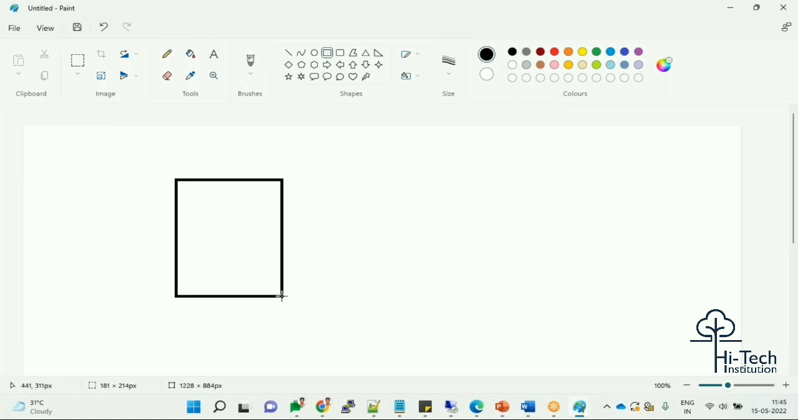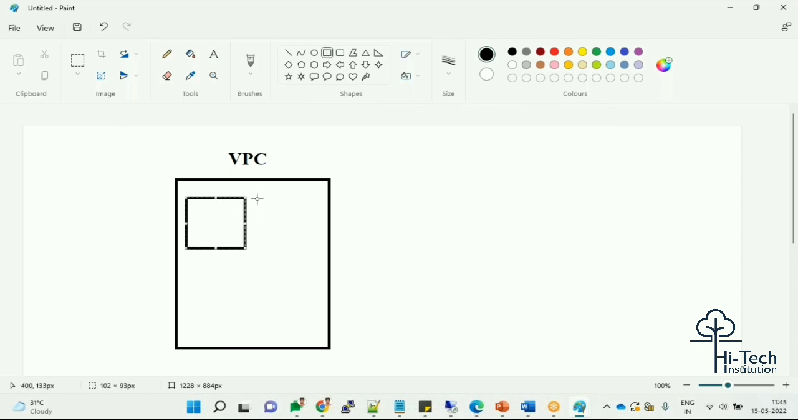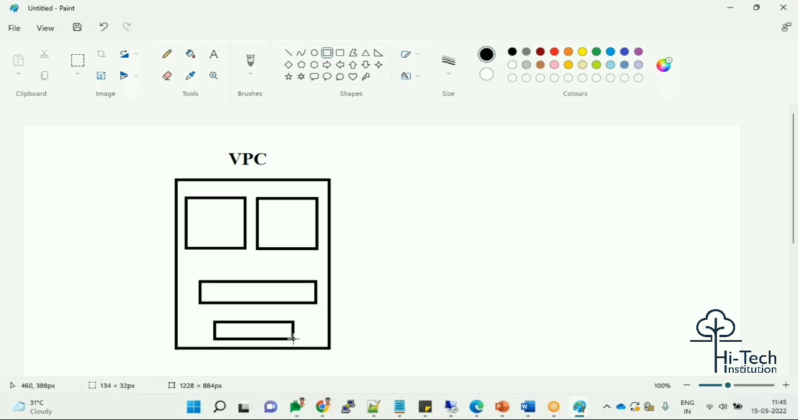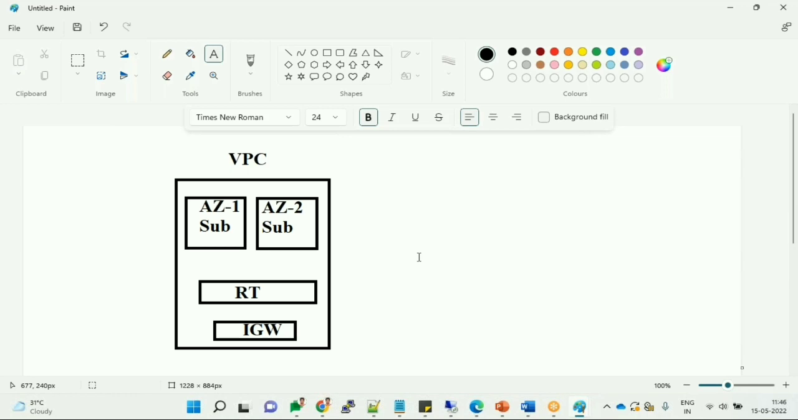We'll have a VPC like that, and we'll have a subnet like this. We'll have a route table like that, and an internet gateway like that. This is the AZ1 subnet. This is the AZ2 subnet. This is the route table. This is the internet gateway. Correct, this is how it's made. In our classes and all, we'll be studying like this.